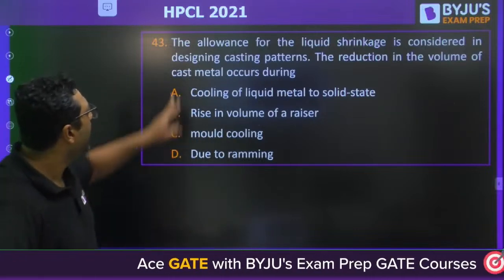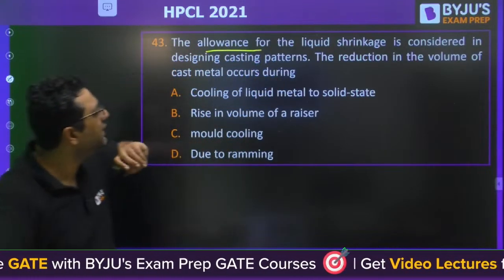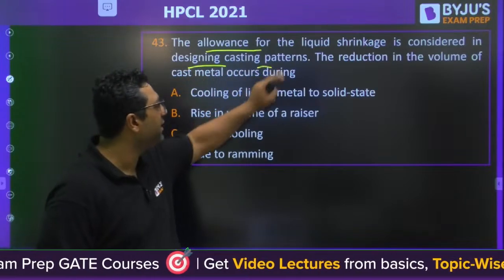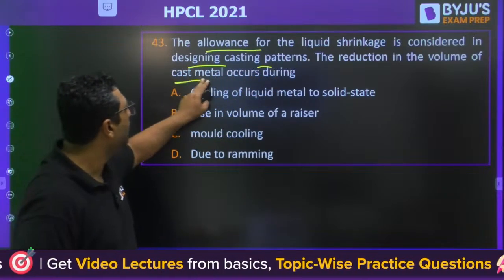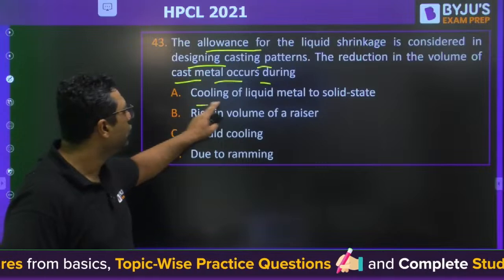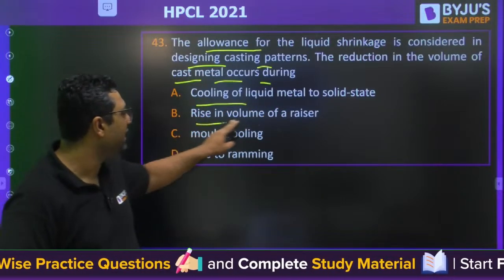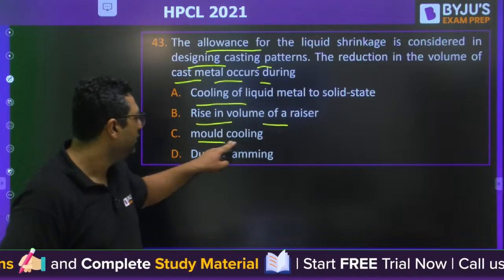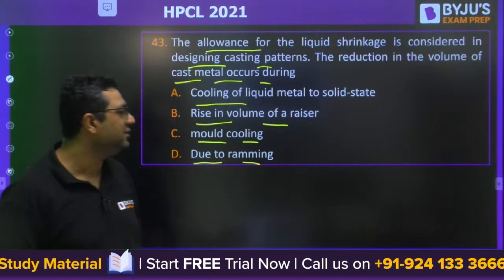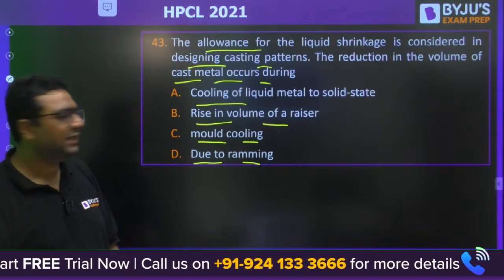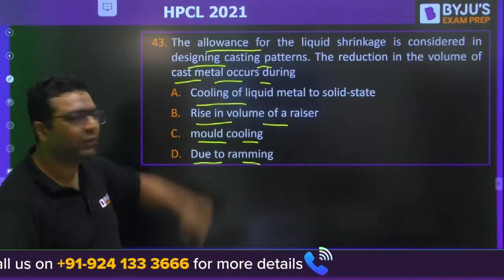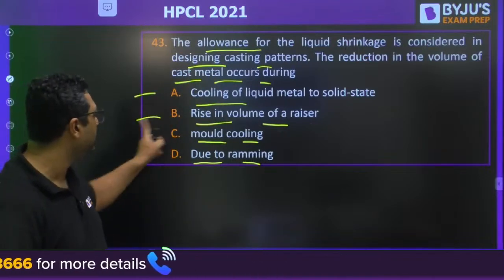The allowance for liquid shrinkage is considered in designing a casting pattern. The reduction in the volume of cast metal occurs during cooling of liquid metal to solid state, rise in volume of a riser, mold cooling due to ramming. This is very simple to answer. Where are you going to have this allowance? Allowance is provided for what?